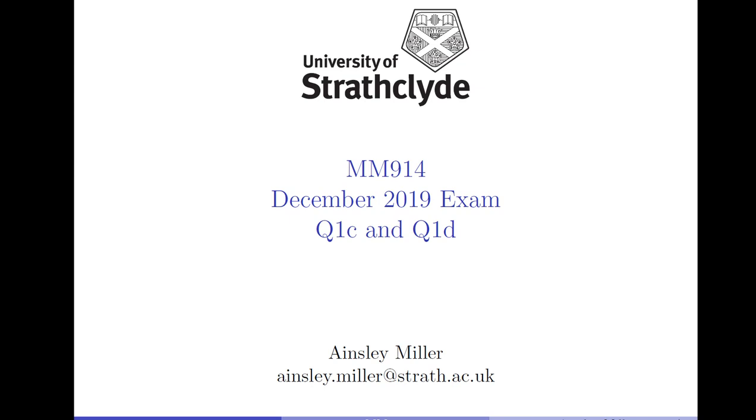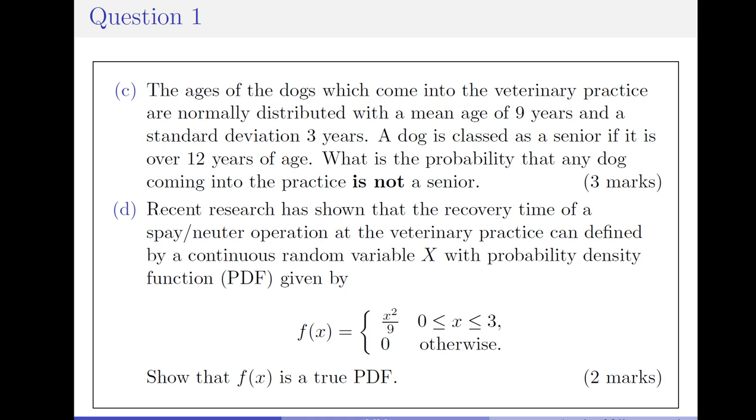So hopefully if you're watching this video you've already watched the 1a and 1b video, and this video leads on from those. So let's look at the questions that we're going to be tackling in today's video. Question 1c reads, the ages of dogs which come into the veterinary practice are normally distributed with a mean age of 9 years and a standard deviation of 3 years. A dog is classed as a senior if it is over 12 years of age. What is the probability that any dog coming into the practice is not a senior? 3 marks.